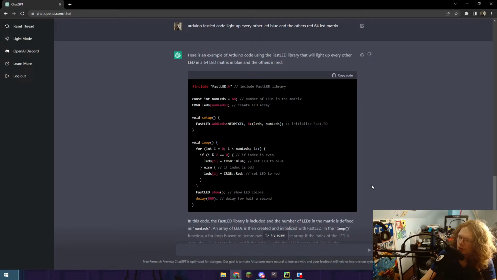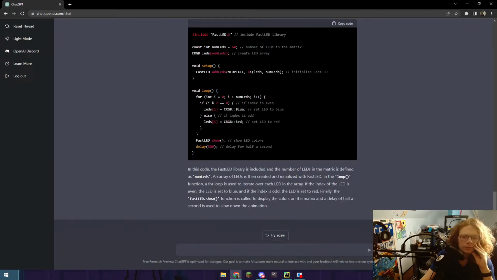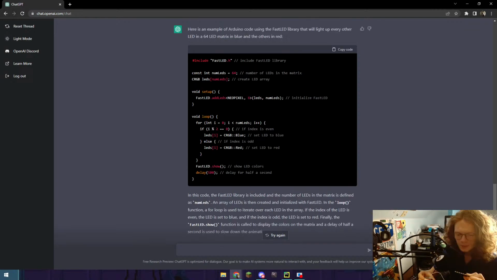Anyway, going back over to here. Let us actually try this. So, I can take my Arduino Nano, and I have an 8 by 8 LED matrix, so that ends up being 64 LEDs. I think this one is inside of a non-serpentine matrix tile, just to kind of demo what I'm talking about there.